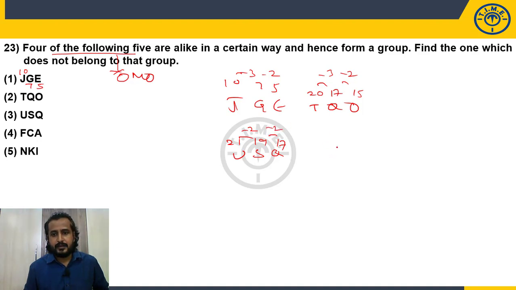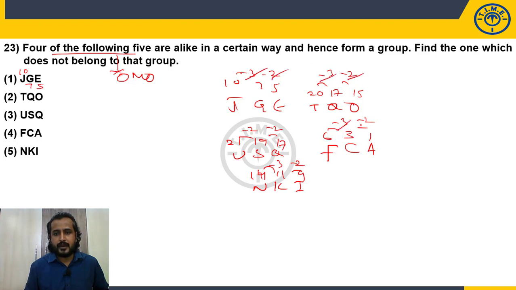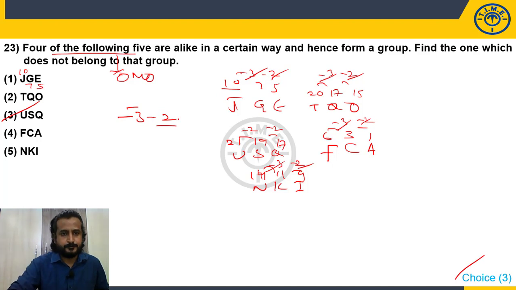Okay. F, C, A: 6, 3, 1. Minus 3, minus 2. N, K, I: 14, 11, 9. Place values. Minus 3, minus 2. Everywhere it is following the logic of minus 3, minus 2, except in which option? Third option. So what is my odd man out? Third one. So choice 3. What is the logic followed? Minus 3, minus 2, after writing the place values. First letter to second letter minus 3. Second to third letter minus 2.